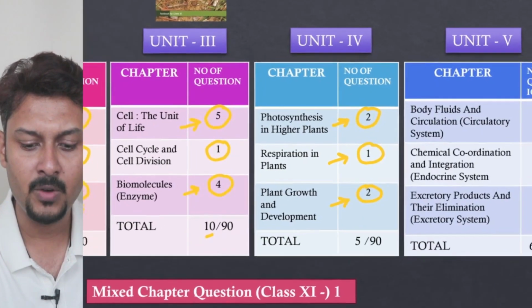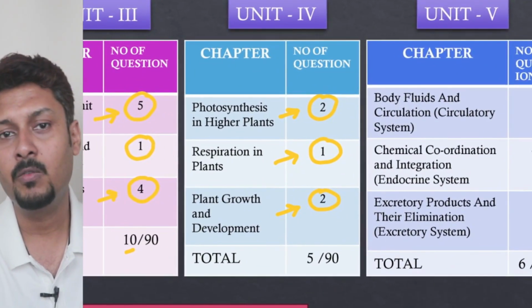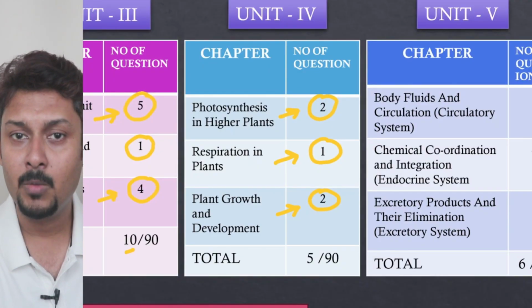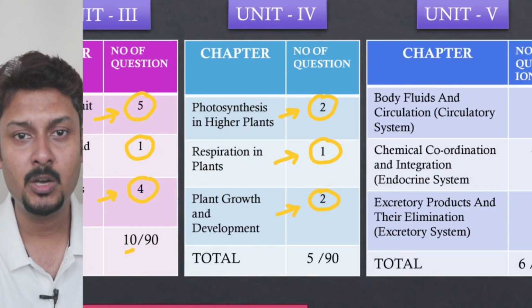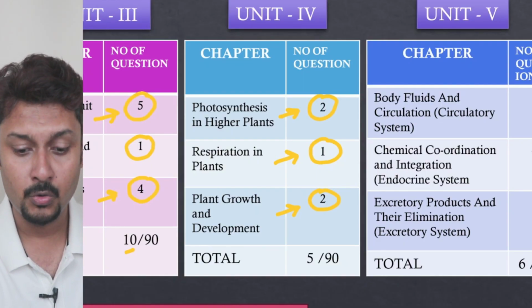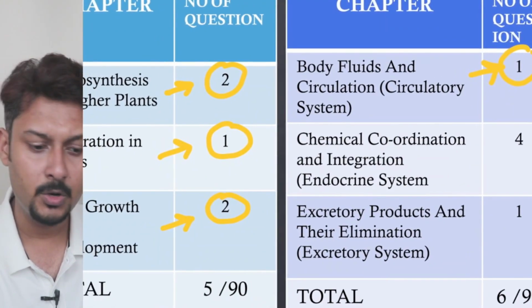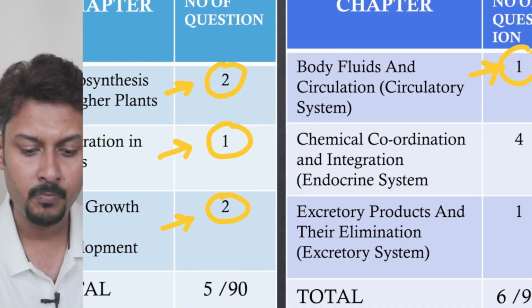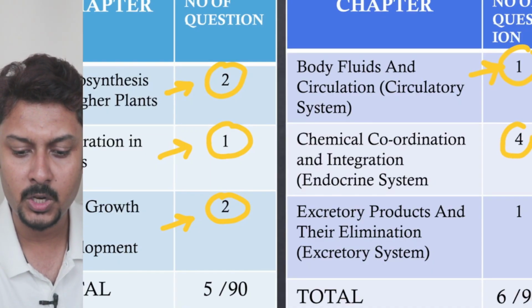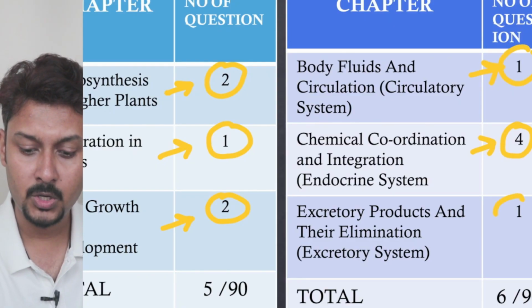Now come to unit 5, starting from body fluids and circulation. This unit 5 of class 11, the human physiology portion, is a bit unpredictable. The total number of chapters is 6, because 1 chapter, digestion and absorption, was deleted last year. Out of the 6 chapters, questions came this time from 3 chapters. From body fluids and circulation, 1 question came. From chemical coordination and integration, that means the endocrine system, 4 questions came, the maximum weightage this time. From excretory products, 1 question came from the excretory system.